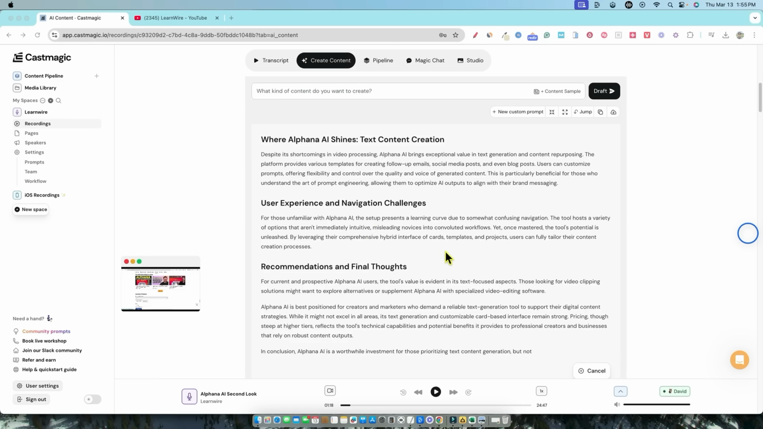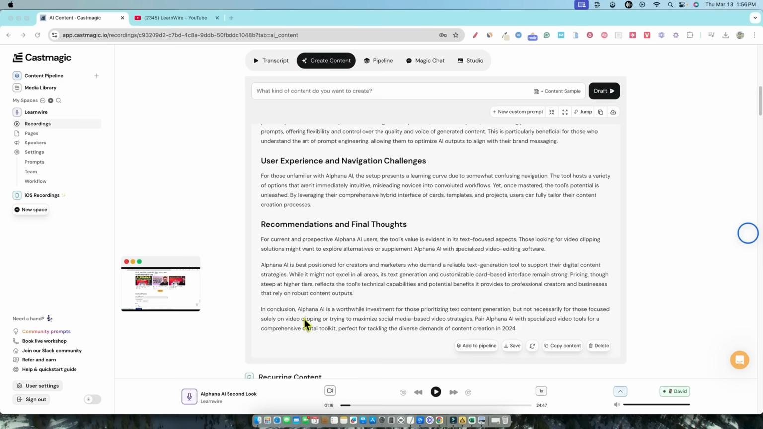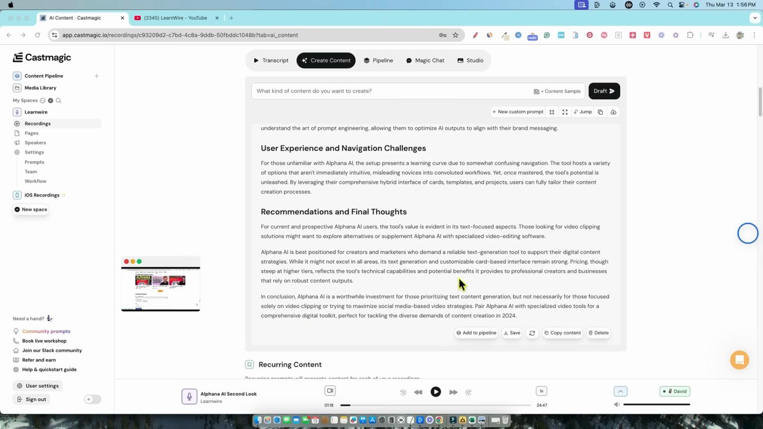For those unfamiliar with Alphana, the setup presents a learning curve due to somewhat confusing navigation. The tool hosts a variety of options that aren't immediately intuitive, misleading novices into convoluted workflows. That's really good, but there's some that's going to be more of a technical reading level. You might want to change some of the words out right there. Recommendations and final thoughts. Did it say anything about what the rating is?